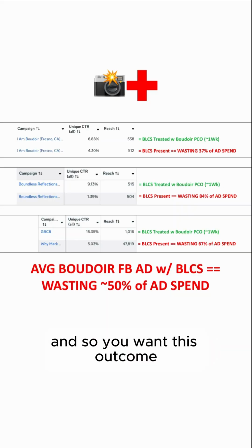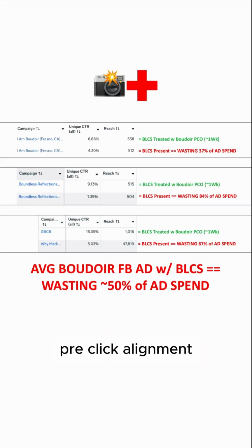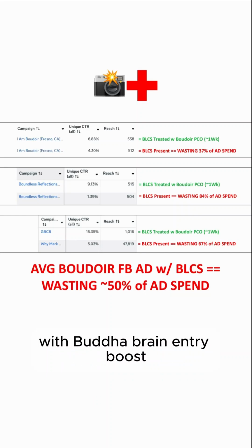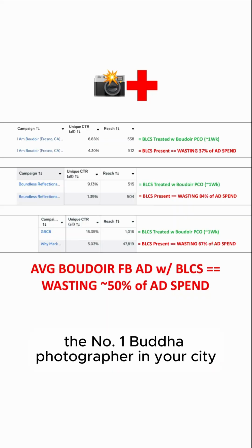And so you want this outcome, and you also want to achieve pre-click alignment to become a dominant Boudoir advertiser with Boudoir Brain Entry Boost, because you need this to achieve that on your path to becoming the #1 boudoir photographer in your city.